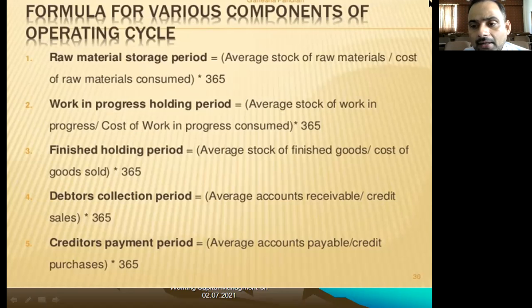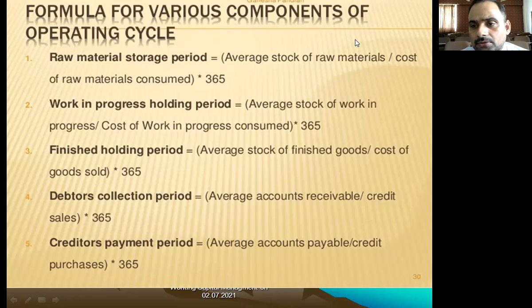Second is the work in progress holding period: the average stock of work in progress divided by the cost of work in progress consumed, multiplied by 365 days. We use this formula for calculating the work in progress holding period.